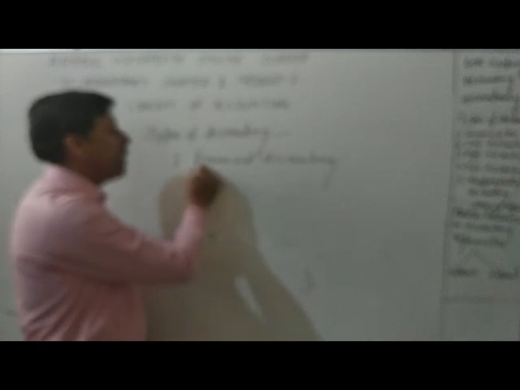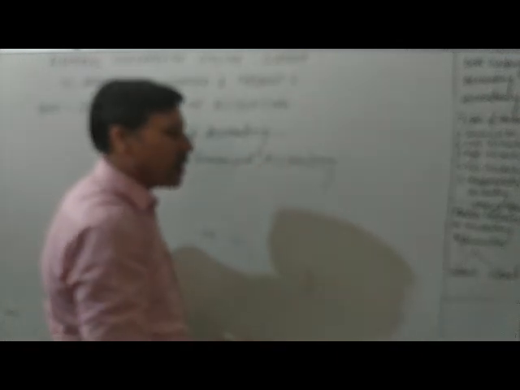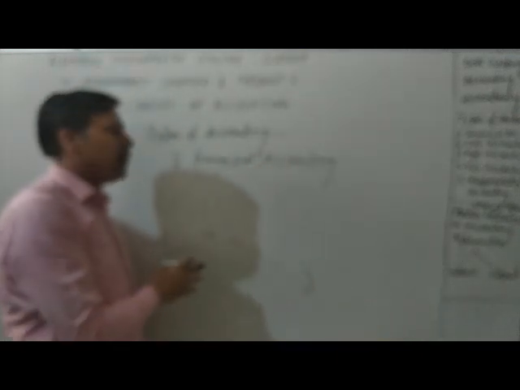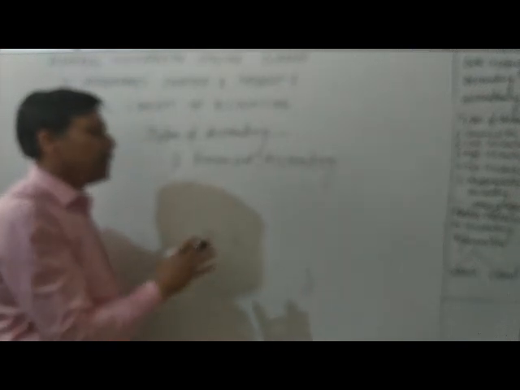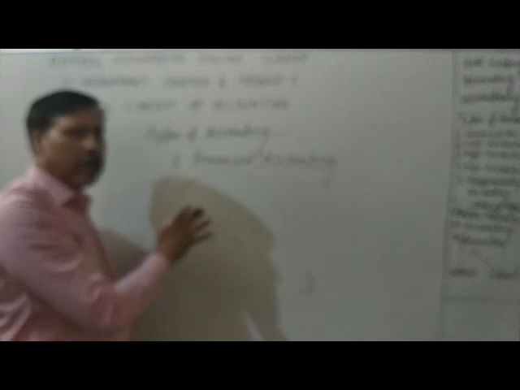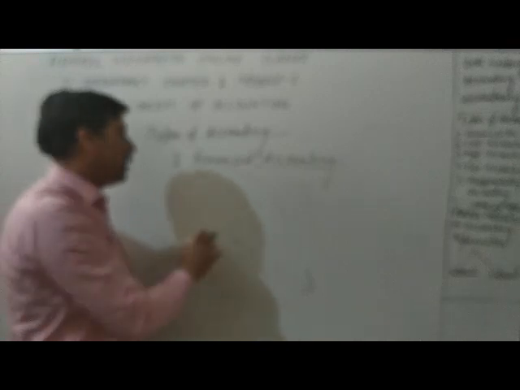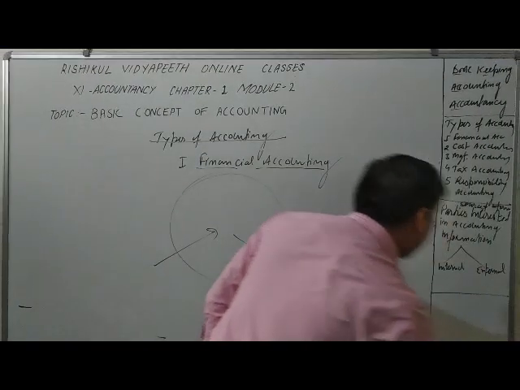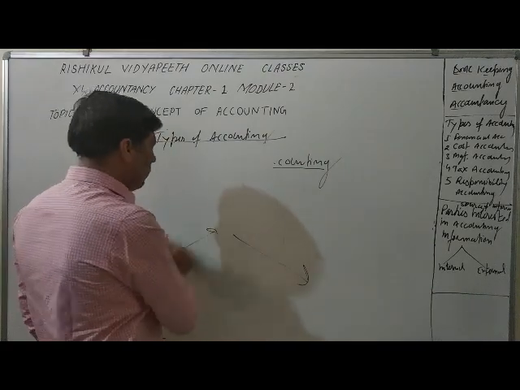With the help of this accounting cycle we studied in the earlier module, that is called financial accounting. Financial accounting is the base of accounting. Without financial accounting we can't do anything else because it is the original data, and here we record the original data.